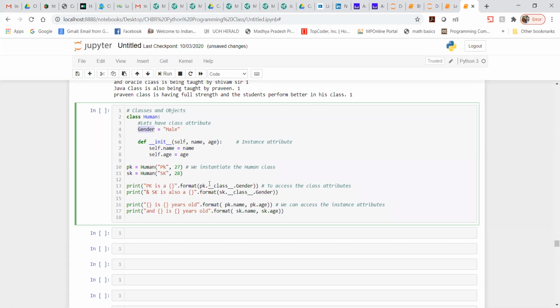Now what I'm trying to write here is pk, which is this pk dot, and then you are trying to access the class attribute, which is nothing but the gender. In the same way, sk is also an object, and you are just trying to access it. When I call for pk, I will write pk, and when I call for sk, I will write sk, and everything else stays the same.